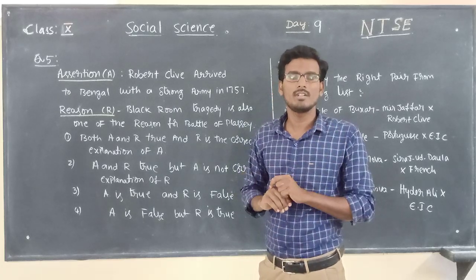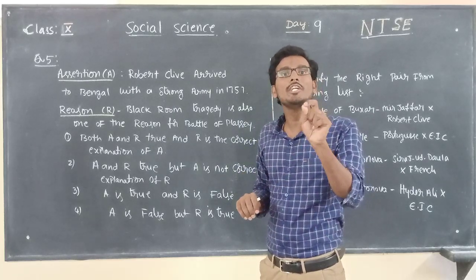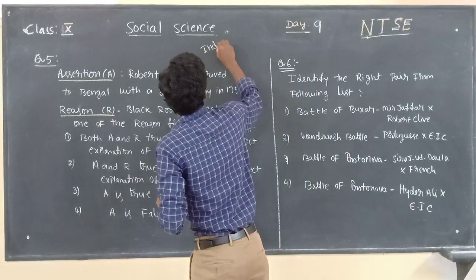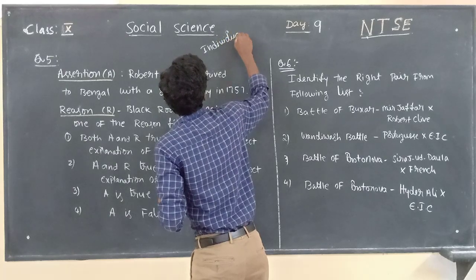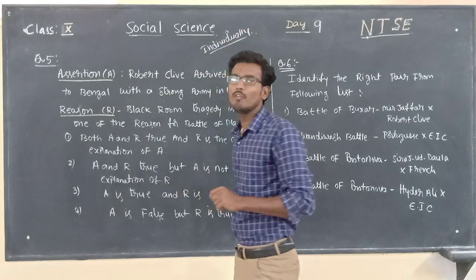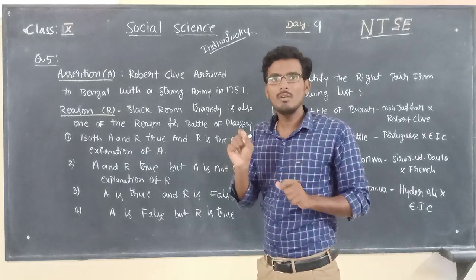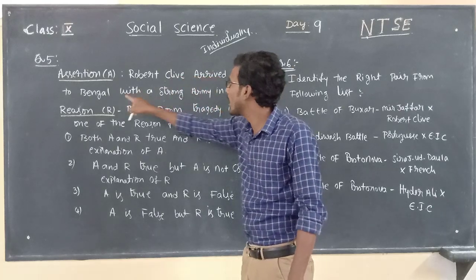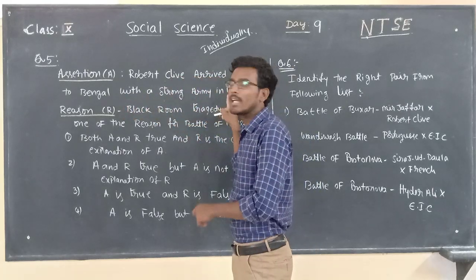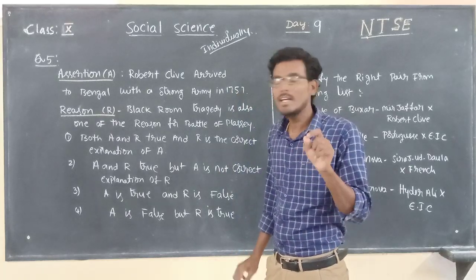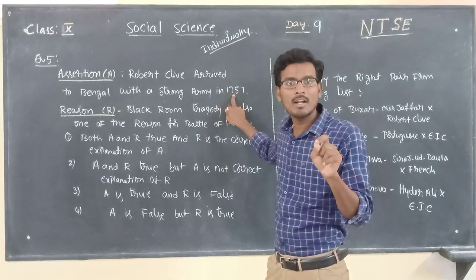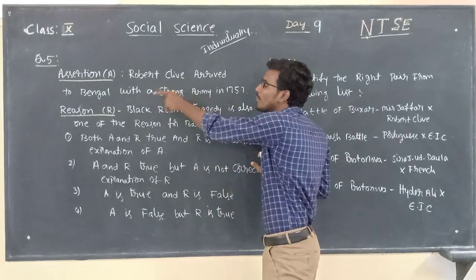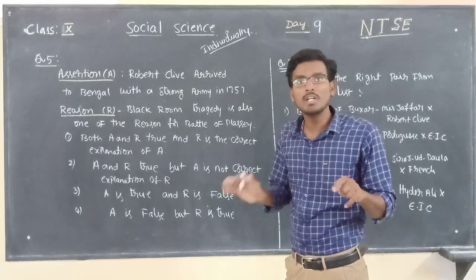The second step: read the statements individually. Individually we must read the question. Robert Clive arrived in Bengal with a strong army in the year 1757. Is it a correct statement or not? Yes, it is a correct statement. In the year 1757, he attacked Bengal with a huge army.